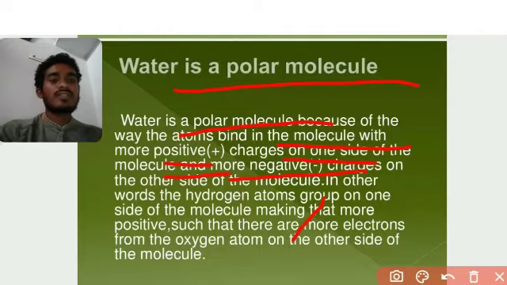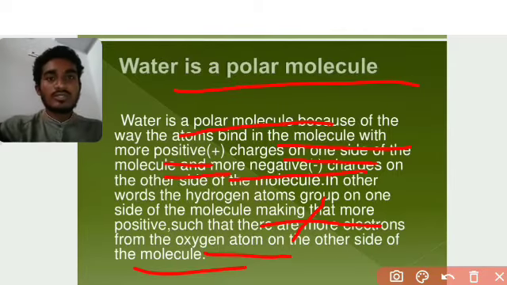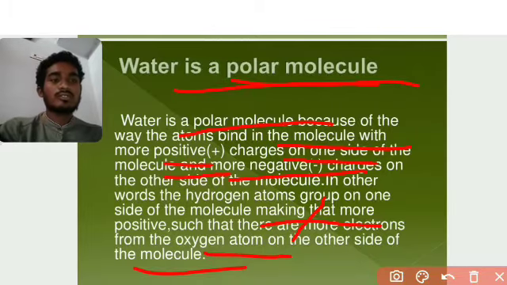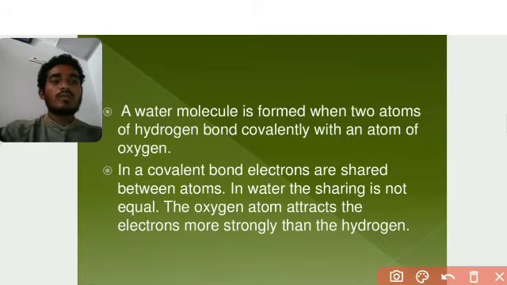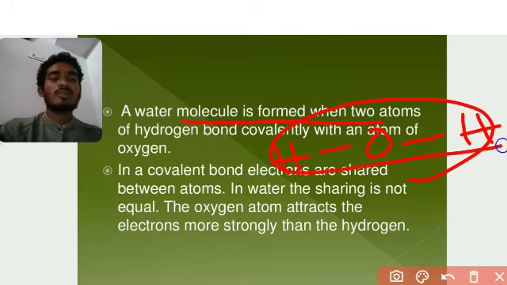So on the other side of the molecule, the hydrogen atom group side is more positive, and there is one more electron on the oxygen atom on the other side of the molecule. Okay, these are two polar molecules. I already told you in the classes. So water is a polar molecule. Okay, so a water molecule is formed when two hydrogens bond covalently with an atom of oxygen. When two hydrogen atoms form covalent bonds with oxygen, it forms the water molecule, which is polar.